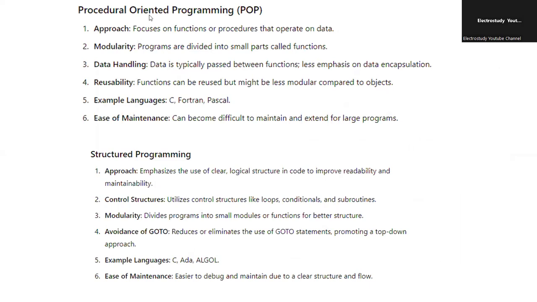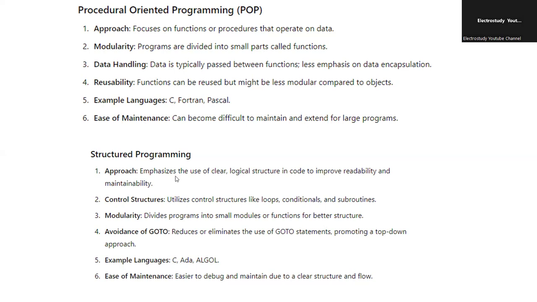If I talk about POP, it focuses on functions or procedures. Then modularity: programs are divided into small parts called functions. Similarly, data handling, you can talk about data encapsulation and reusability. Examples are C, Pascal, COBOL, etc. Then it is very difficult to maintain. There is no security in POP compared to other types of methods.